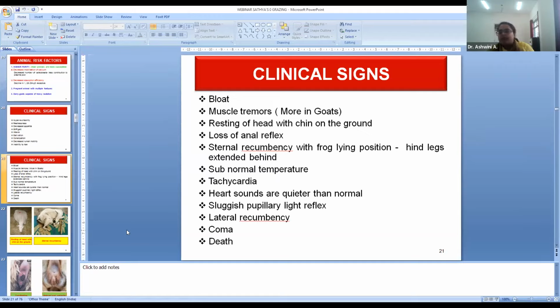Subnormal temperature: as calcium is required for muscle contraction, there will be less muscle contraction. So the contraction of muscle is less, thermogenesis is less, leading to subnormal temperature.